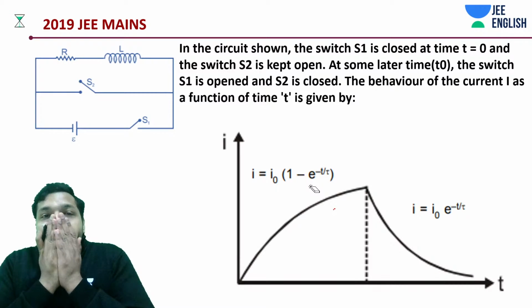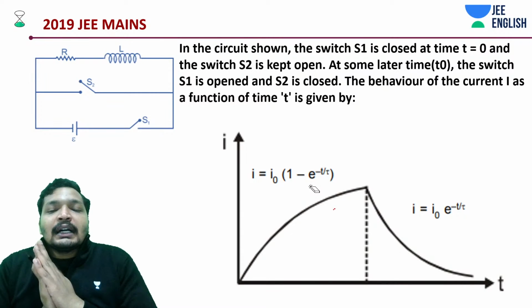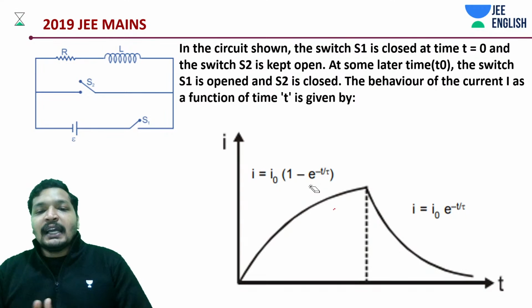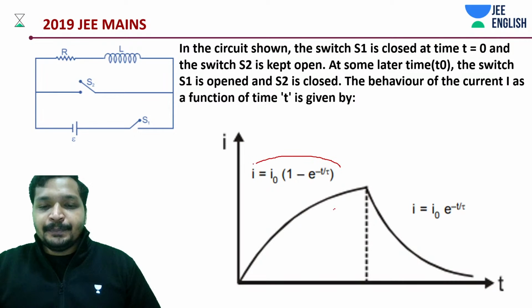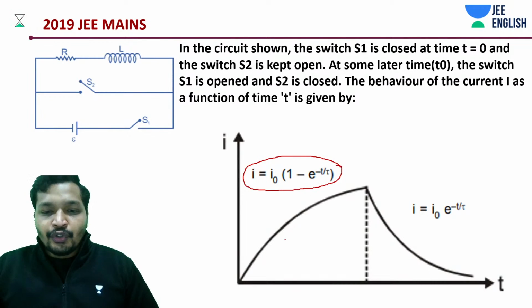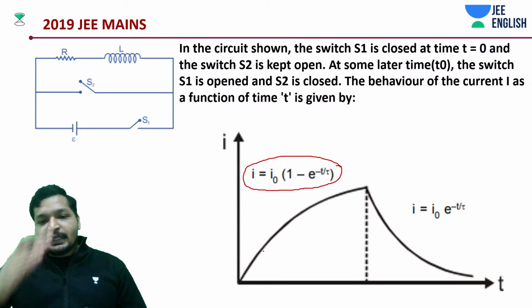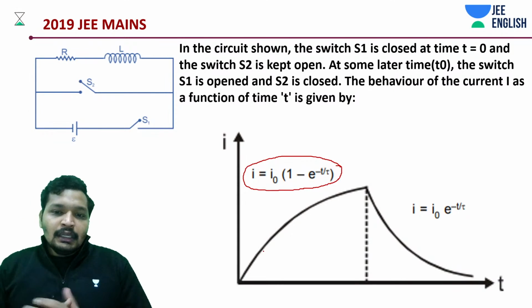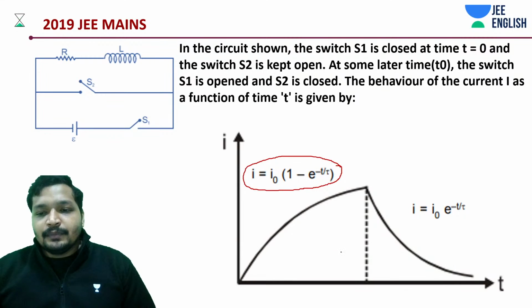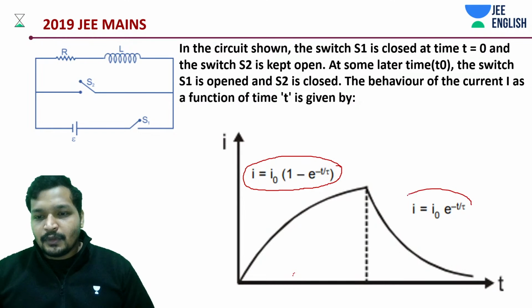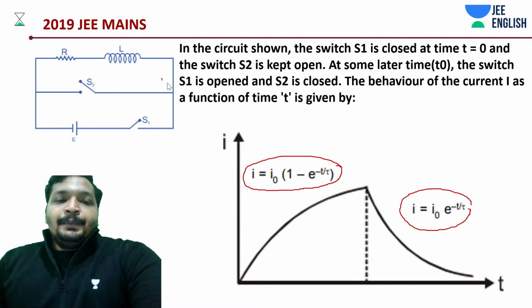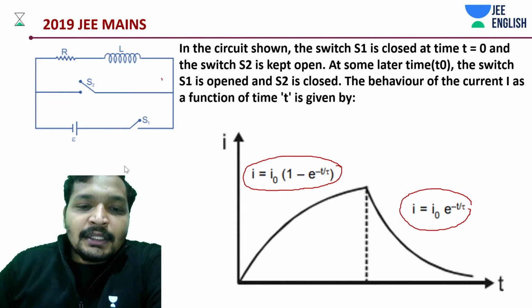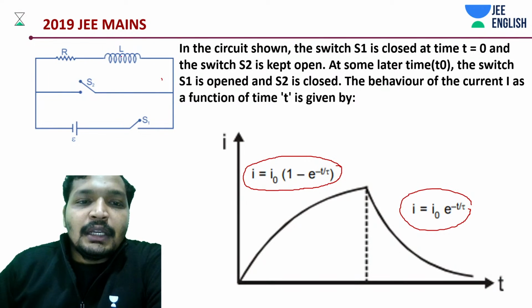So okay, let's say it was current versus time. This is for an inductor, right? So you would be having something like this for your inductor. These are the equations that are going to correspond. In fact, there should be a minus sign. All right. Now, just a small exercise before we complete this question.